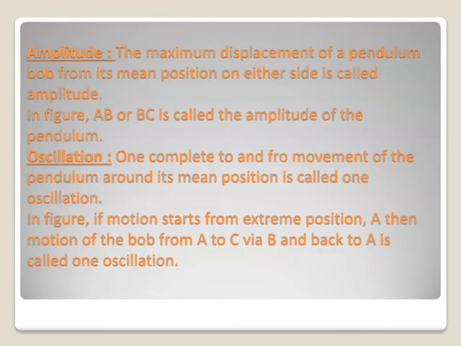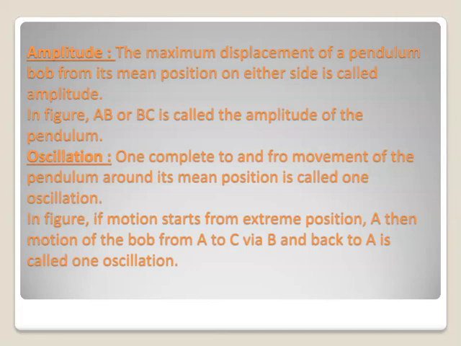Now some definition terms regarding the simple pendulum. In the above figure, AB or BC is called the amplitude of the pendulum. The definition of amplitude is the maximum displacement of a pendulum bob from its mean position to the extreme position is called amplitude.